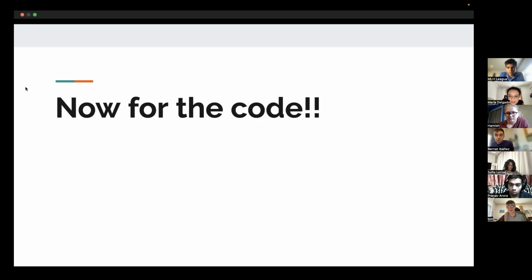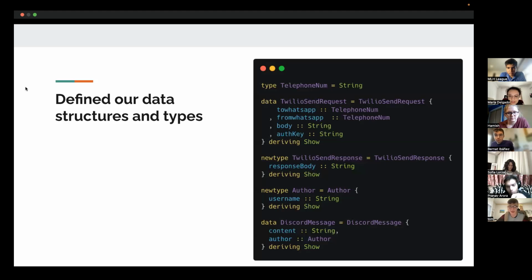Right, we're now going to have a look at the code. The first thing we did was we defined some data structures and types to make the parsing using the Aeson library a bit easier. So we created a data type for Twilio send requests, for the Discord messages, and a few other things, including phone number and I think author, yeah.